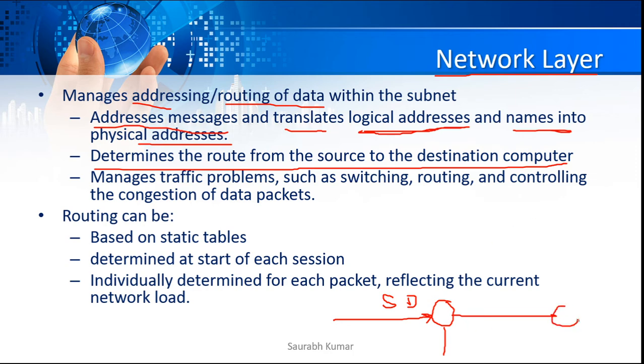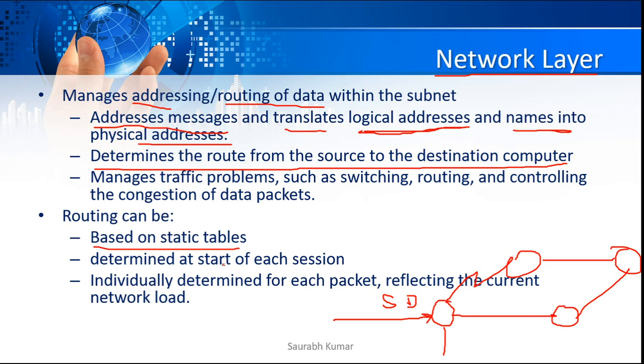For example, there is a router having a route this way, and another route that way. Which route it is supposed to follow to reach the destination will be taken care of by the network layer, and by the router which works at the network layer. Routing can also be managed by the network layer based on a static table. If you have configured static routing, or dynamic routing, whatever routing protocol has been enabled on the router, the route will be decided on the basis of that.